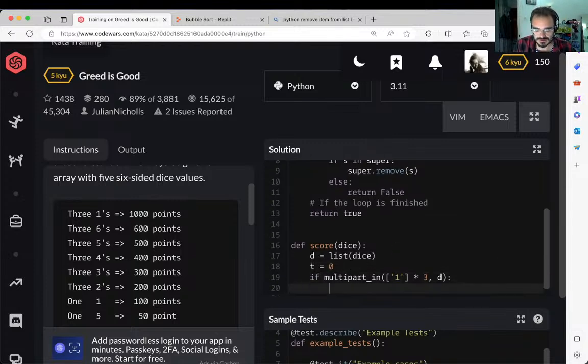So if we've got 3 ones, t plus equals 1000.